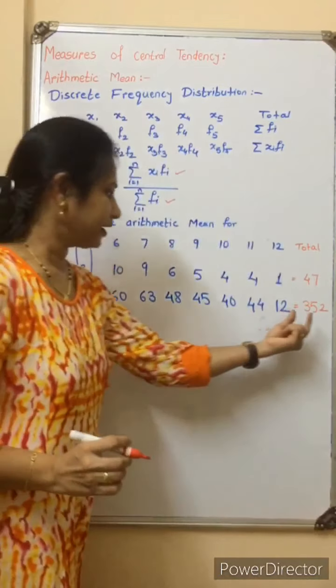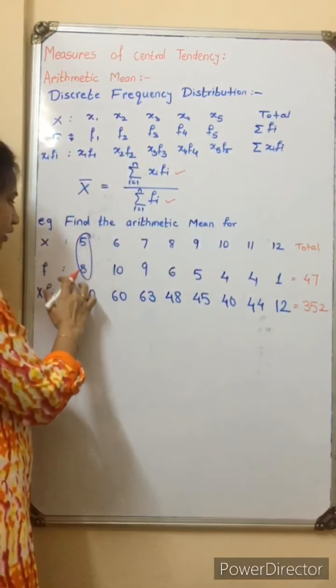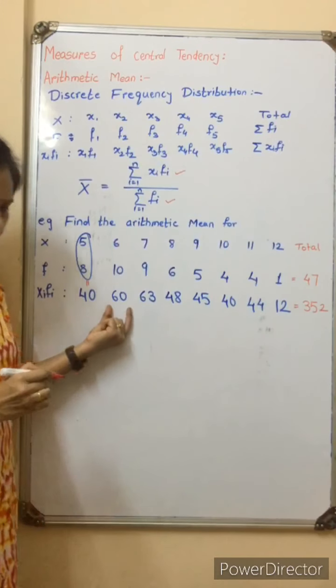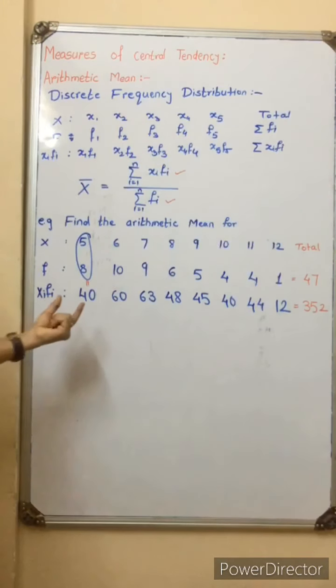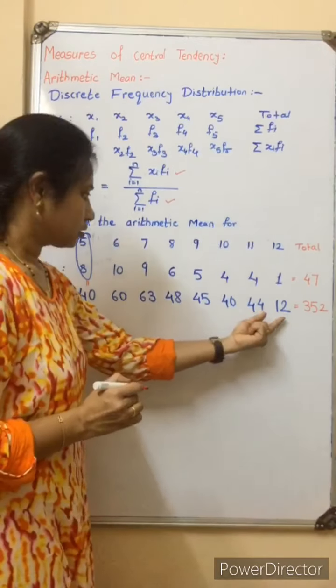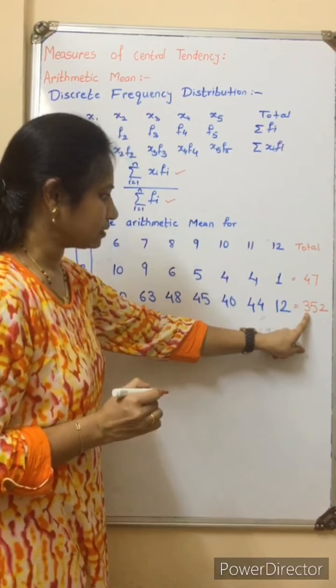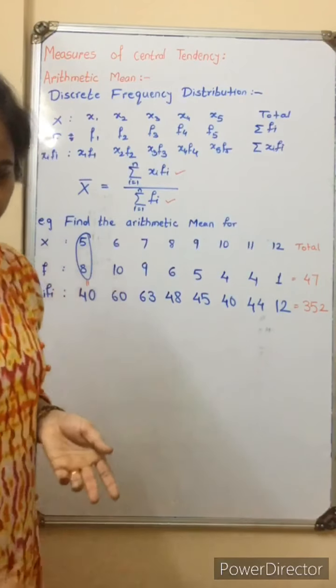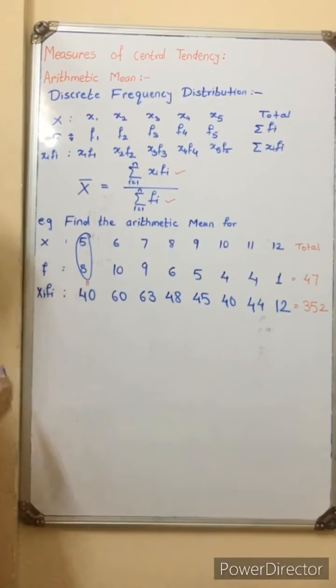First I multiply these two numbers, and then add all these numbers and get the sum as 352.